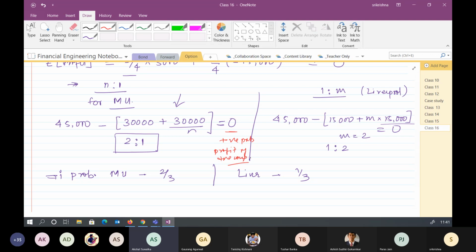Left and right side. Right. But instead of 0, we could have put a positive value in both the cases, just to indicate that this is the minimum profit the company would like to have. Yes, sir. Have you got this one? Yes, sir.